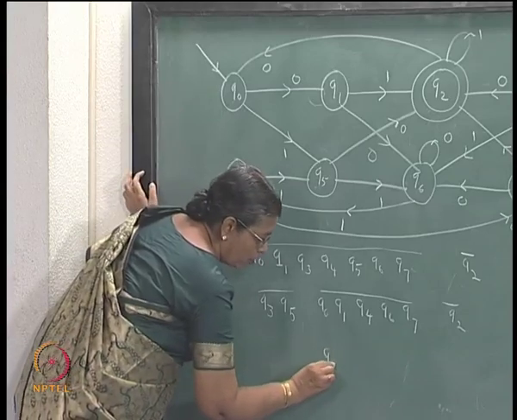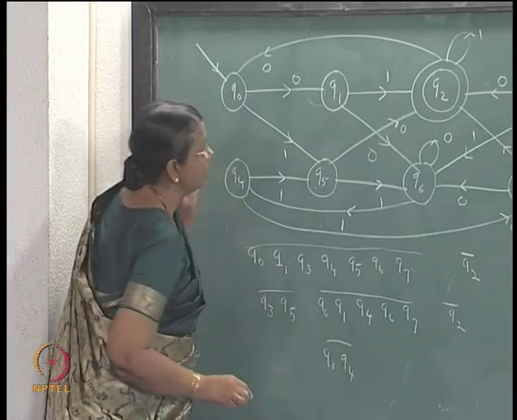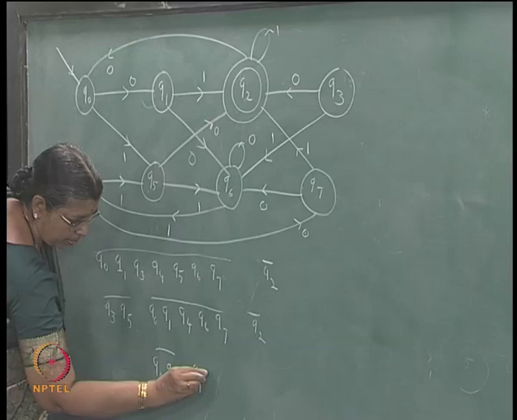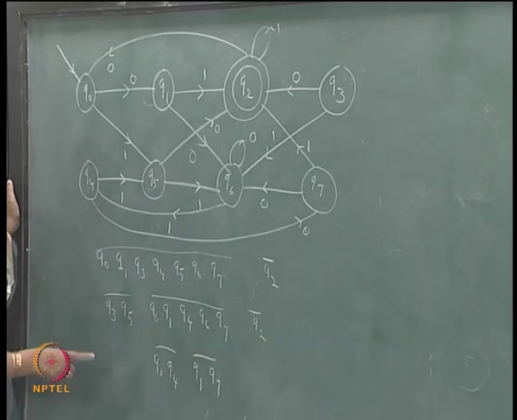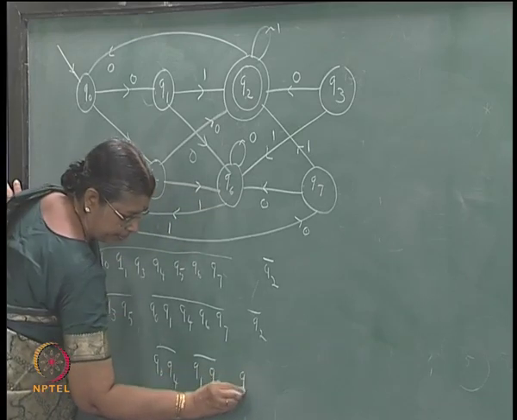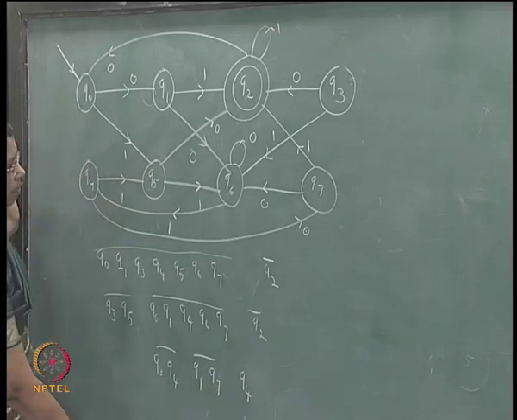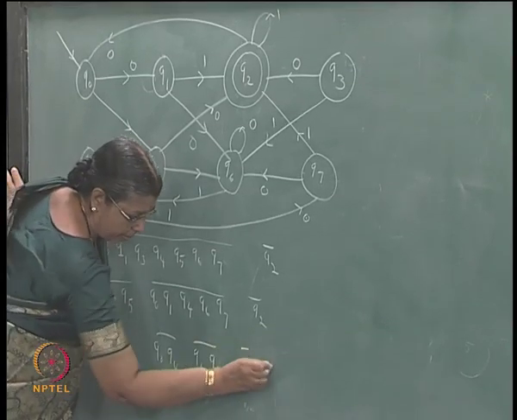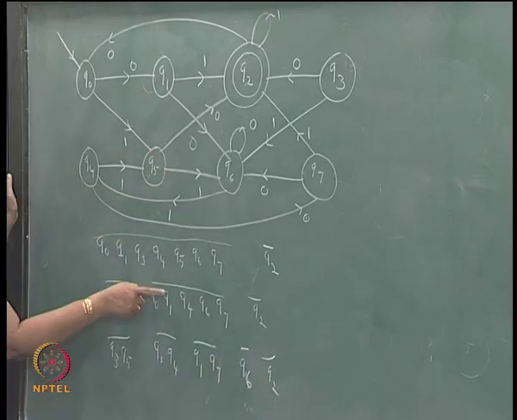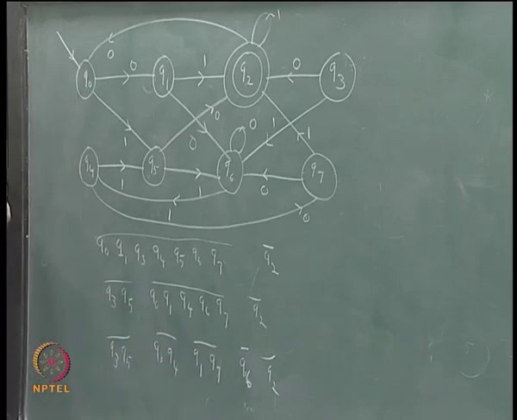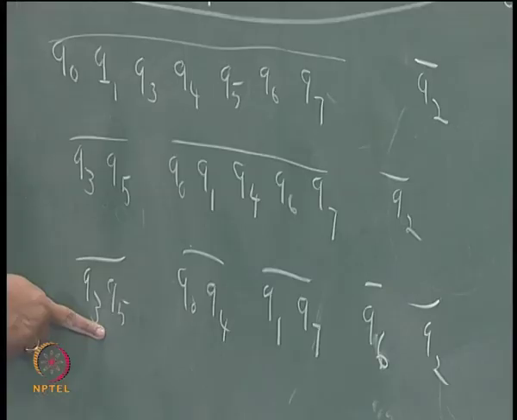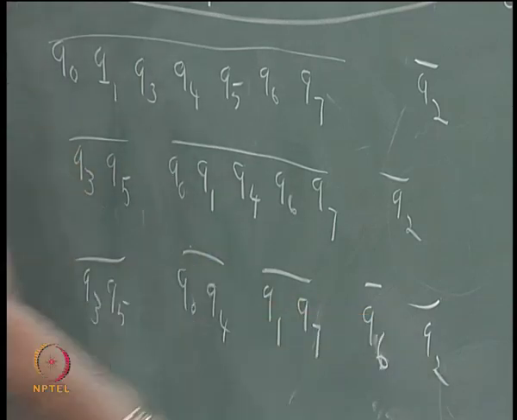So Q0 and Q4 you can split from the others. The 1 successors of Q1 and Q7 are in this block. So this is split like this. For Q6, Q3, Q5, no further split is possible, these are single states.